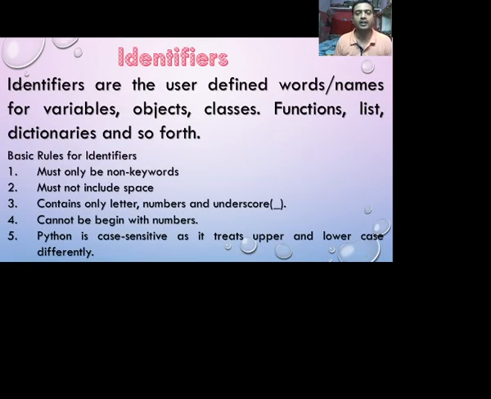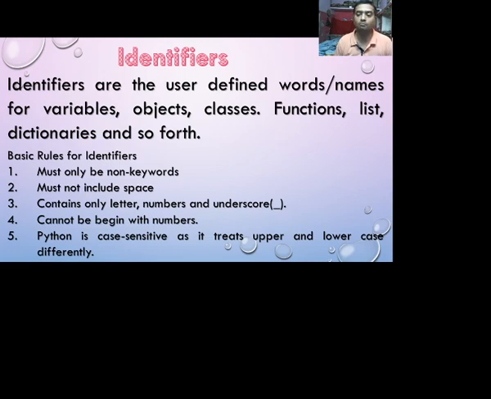Identifiers. Identifiers are user-defined words, names for variables, objects, classes, functions, lists, dictionaries, and so forth. Some of the rules for creating an identifier: it must not be a keyword, that is, it must only be a non-keyword. It must not include spaces. It contains only letters, numbers, and underscore.